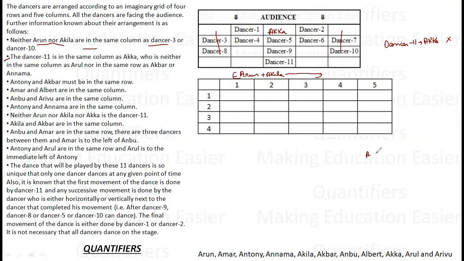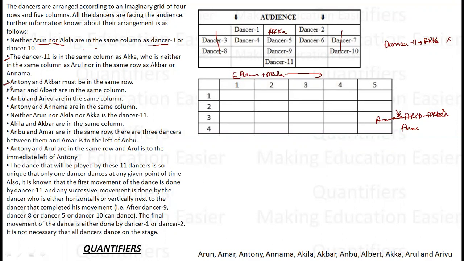Akka is not in the same column as Arul, and not in the same row as Akbar or Anama. So Akka is not in the same row as Akbar, and neither in the same row as Anama. So Anama will not come with Akka either. So write it down.